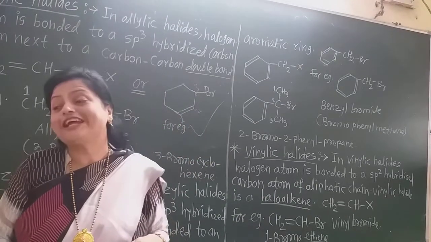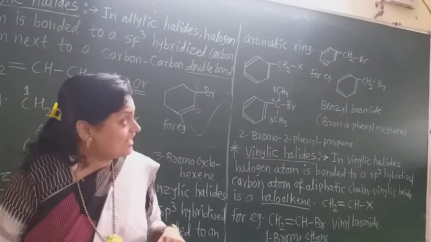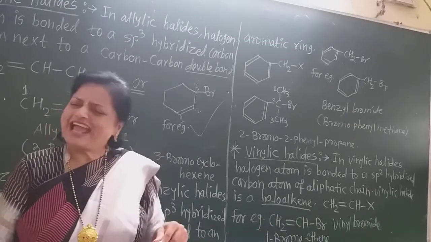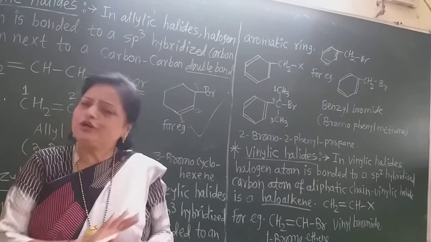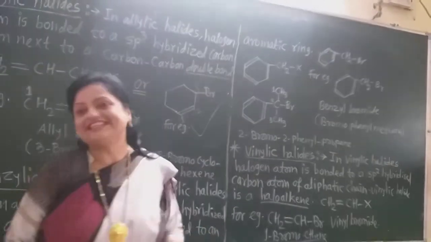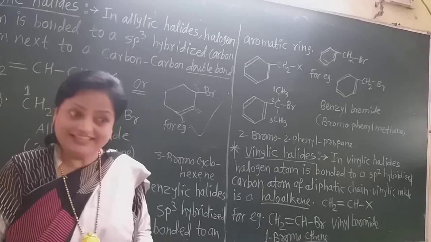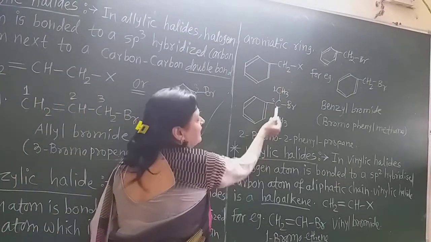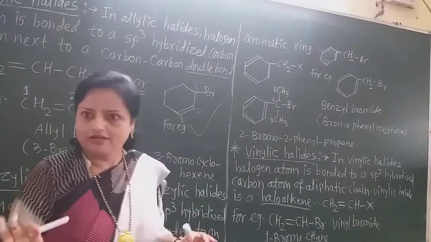We can also write the name as 1-bromo-1-phenylmethane. But as 1 is the only position, I do not write that number. But see the next example, you will understand clearly. Now see, this is the benzylic halide.